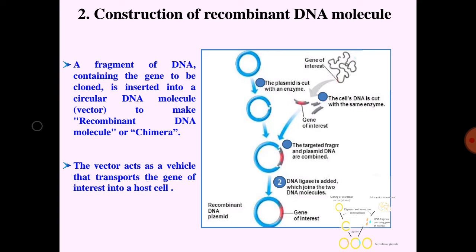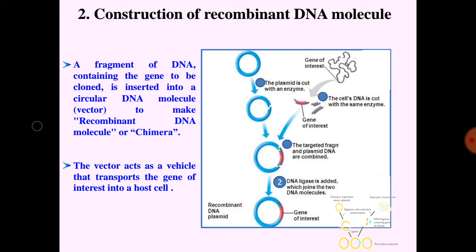The isolated DNA molecule containing the gene of interest or the required gene is treated with the restriction enzyme, which cleaves the DNA molecule to yield fragments of various sizes, one of which represents the required gene. Alternatively, the required gene may also be synthesized artificially with the help of a gene machine or automated polynucleotide synthesizer.